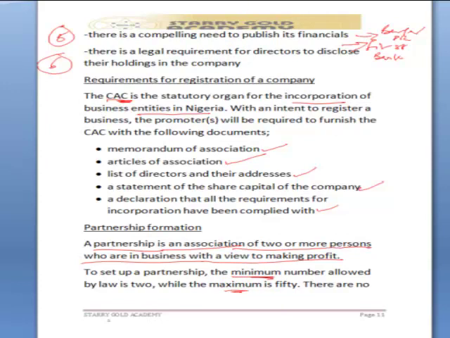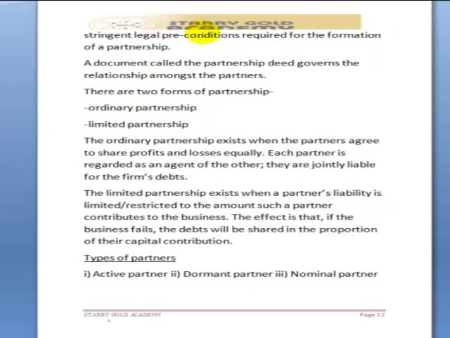There are no stringent legal preconditions required for the formation of a partnership. A document called the partnership deed, this is important, governs the relationship amongst the partners. We go on to say that there are 2 forms of partnership: 1. Ordinary partnership, and 2. Limited partnership.